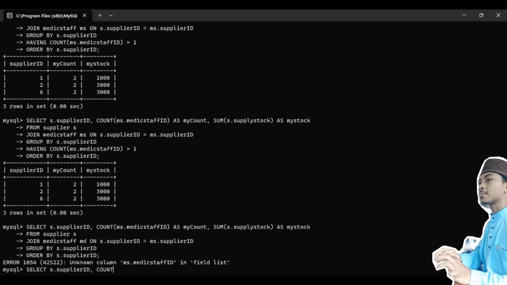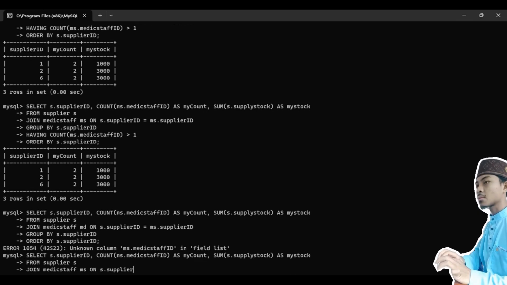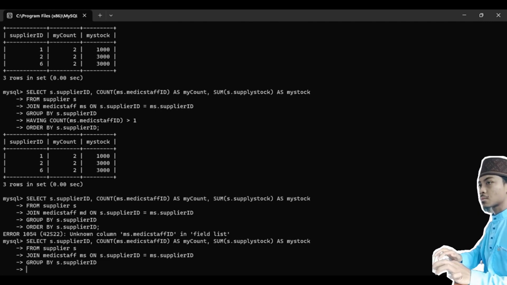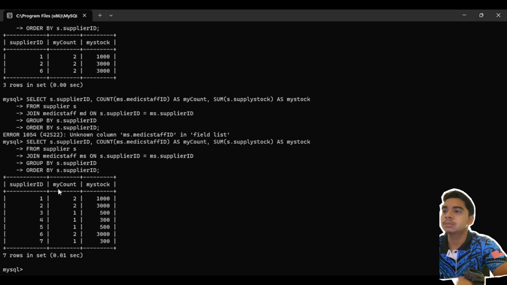This display will write the SQL code with GROUP BY. This display will write the SQL code with ORDER BY.